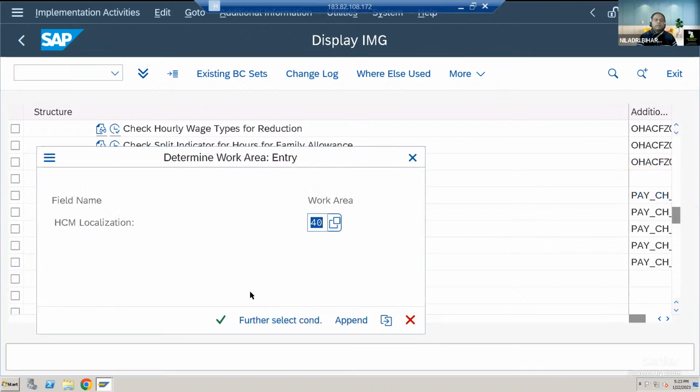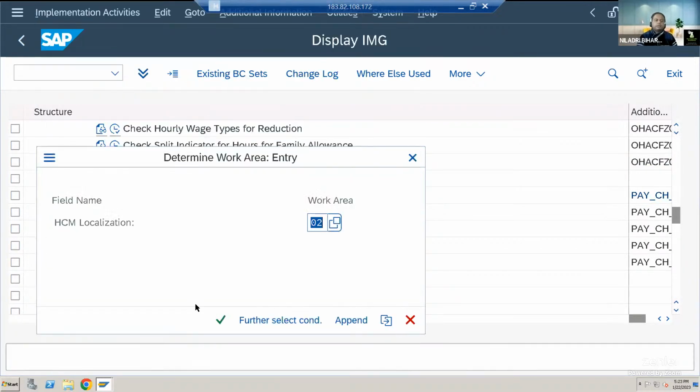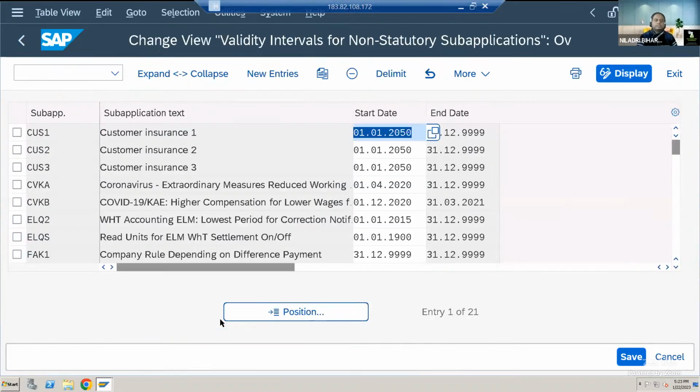Suppose if you want to specify any specific countries, especially for Switzerland, and if you want to mention any localization concept, you'll be finding all those details here. Okay, you can see last year people have created specific entries here, especially for COVID time. Okay, and it will be valid from when to when, right? Higher compensation for lower wages from this to this. They have created like this.